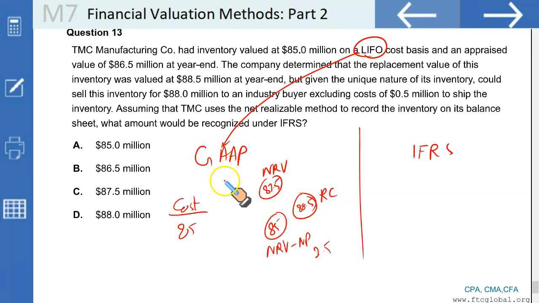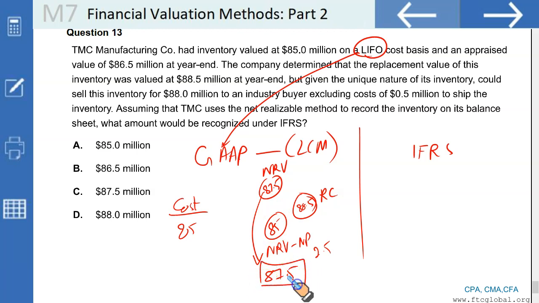What we do under the US GAAP LCM rule: I'm doing it under the LCM rule. We take the median of these three. This is too low, this is too high. This 87.5 would be the designated market price. You compare this designated market price with the cost. Since the designated market price is higher, we let the inventory stay at cost, which is 85 million. That's under US GAAP.